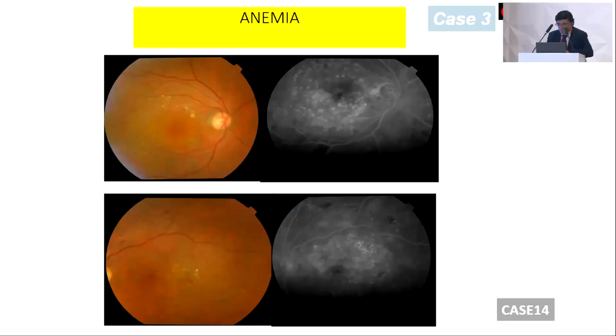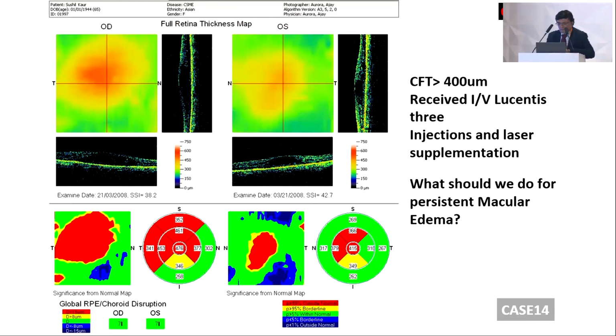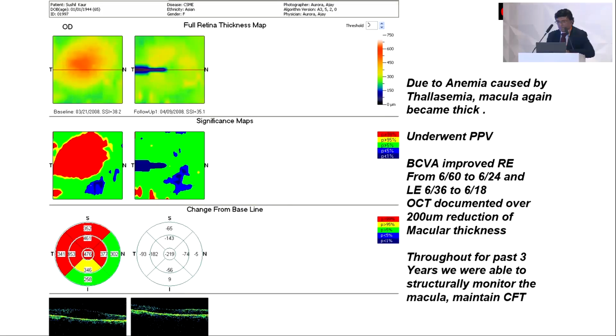This is a patient who had thalassemia major, and her macular edema was not reducing. This is again 2008. It just happened to be the mother of a very important lawyer in Delhi, and later on he's become a good friend. So when she came to me, we were injecting Avastin, and then I said, okay, let me inject Lucentis because I wanted to top it up over what others had done. But it did not improve her hemoglobin. Her hemoglobin did not go beyond 9.